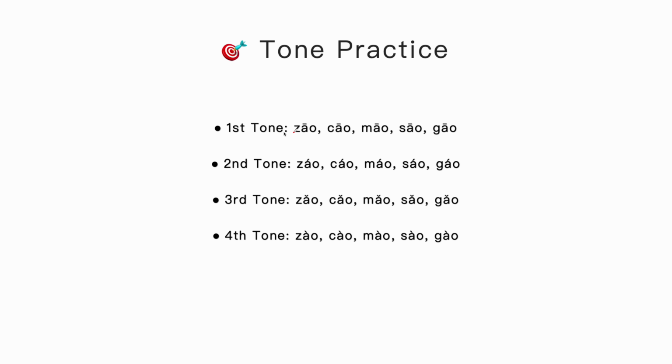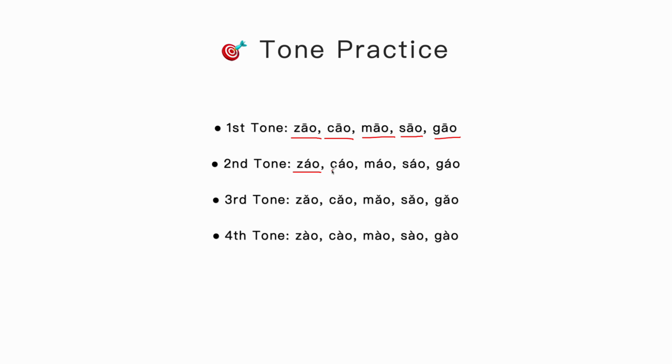And here are the combination of those consonants and also the tones. Let's practice together. First tone, zao, cao, mao, sao, gao. Repeat again. Zao, cao, mao, sao, gao. Second tone.